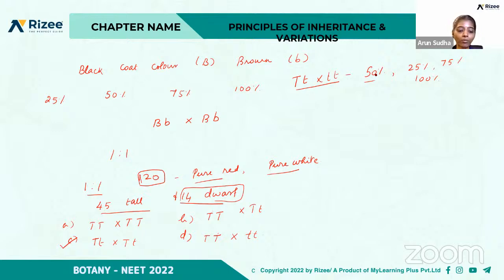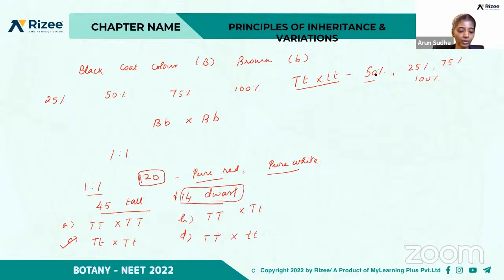So how will you find out a pure tall plant from a hybrid tall plant? Yeah, C is the right answer. So if all the plants are tall after self-pollination,